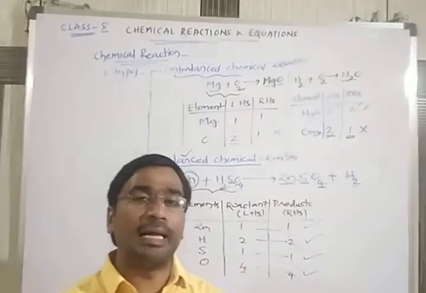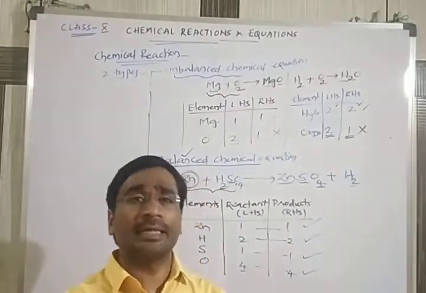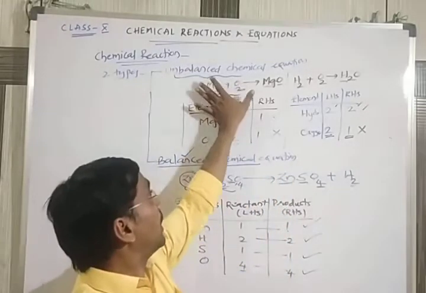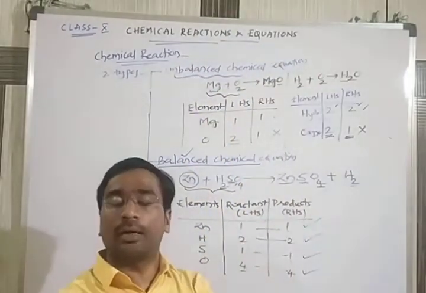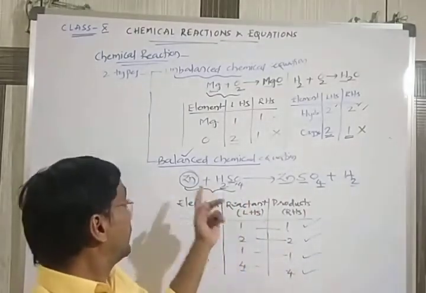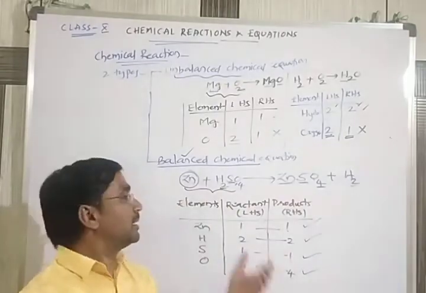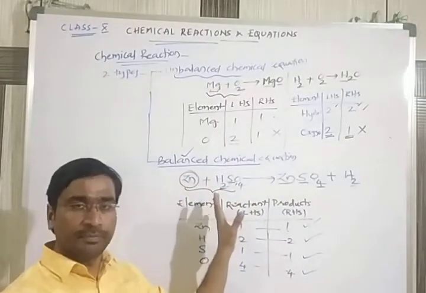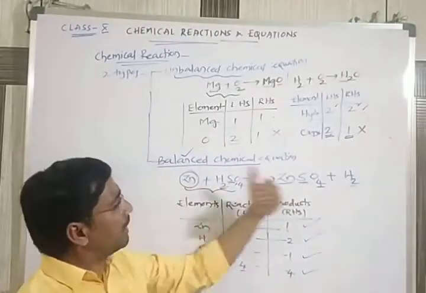You can write this in your own words also. What is called an unbalanced equation? A reaction in which the atoms are not the same on the RHS and LHS, meaning the reactant side and product side are not the same. Next, what is called a balanced reaction? A reaction in which the number of atoms is the same on the left hand side as well as the right hand side, whatever may be the formula.